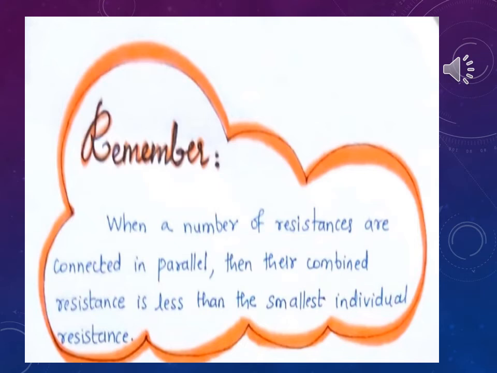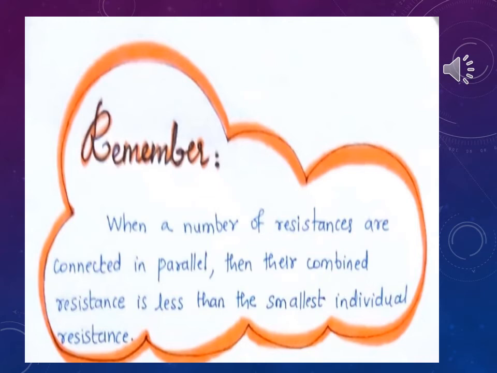So, when resistances are connected in series, the resistance will be more. And when a number of resistances are connected in parallel, then their combined resistance is less than the smallest individual resistance. That means the resistance will be less. Whenever you want less resistance, resistors should be connected in parallel.